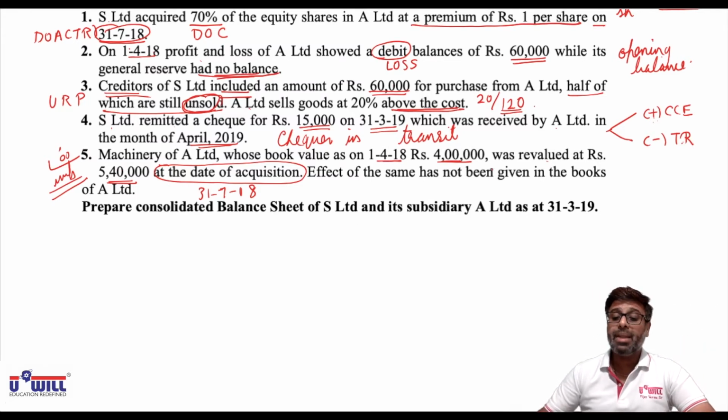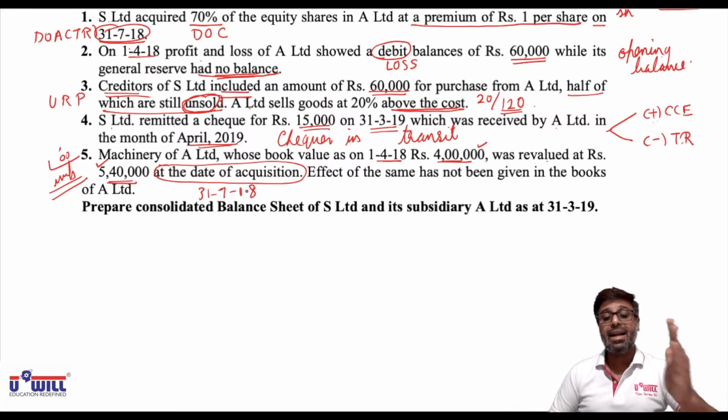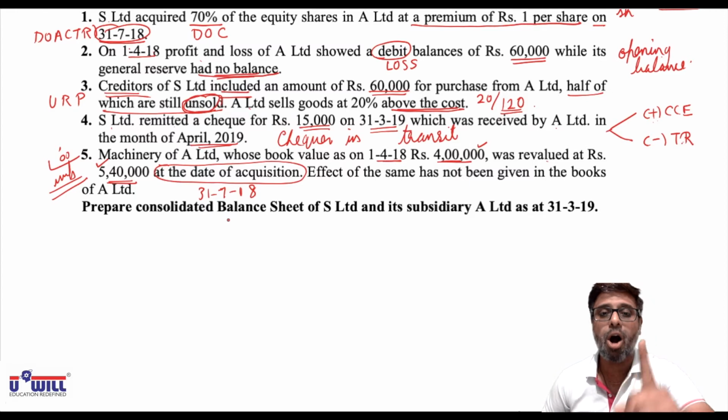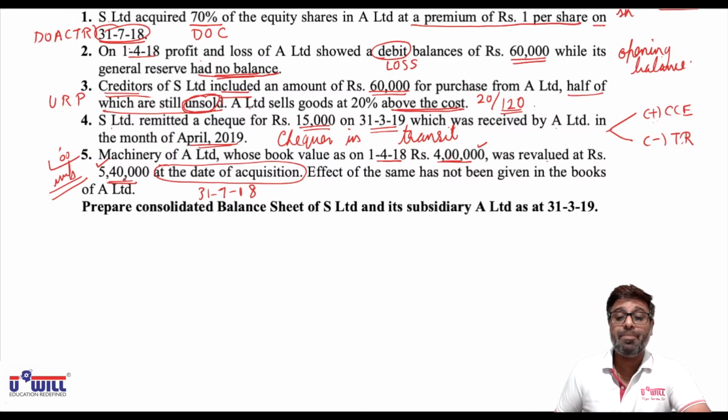I repeat, against 4 lakhs it is revalued at 5,40,000, means what is the revaluation profit? 1,40,000. No, that is wrong. You have to make that workings. We cannot compare 4 lakh with 5,40,000. Reason? 4 lakh is the value on 1/4/18 and 5,40,000 is the value on 31/7/18.